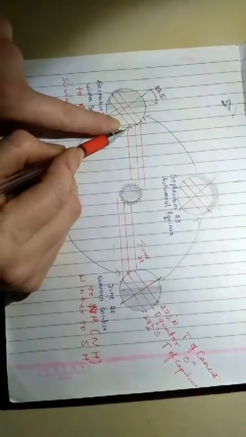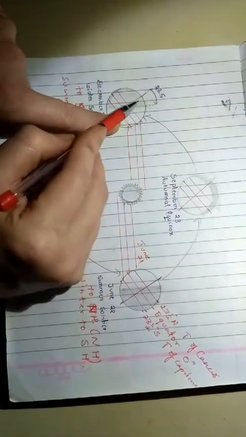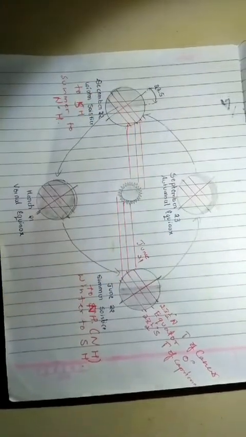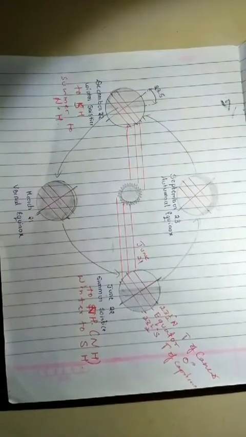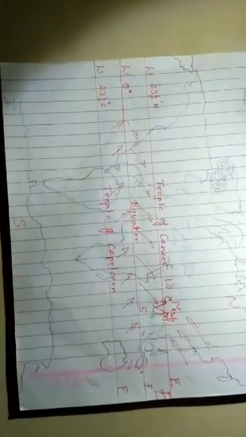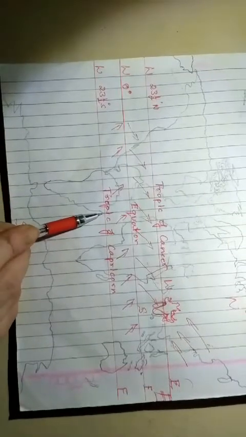So from September to December, the northern hemisphere of the earth is far from the sun, and the southern hemisphere is nearer to the sun. That means what? In the southern hemisphere, temperature will be high.